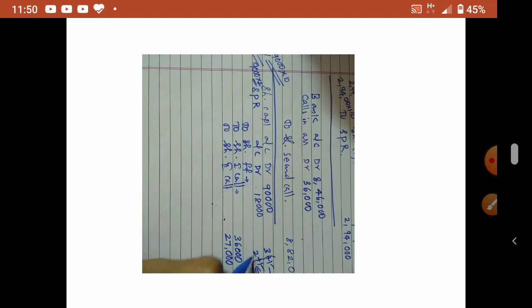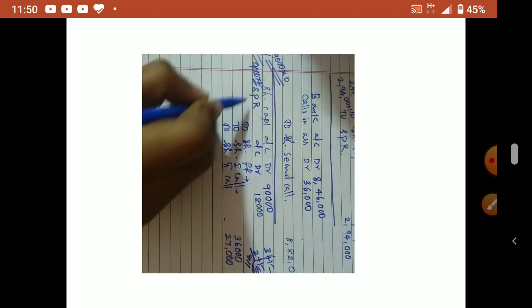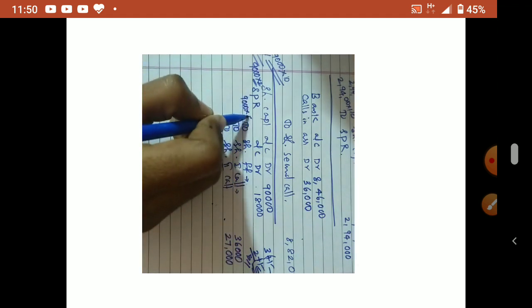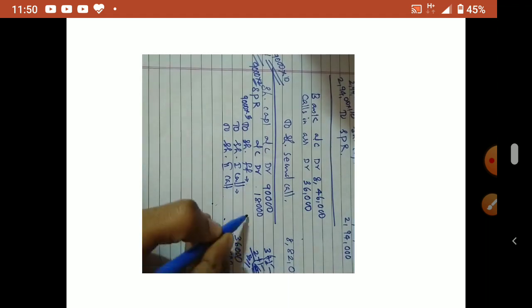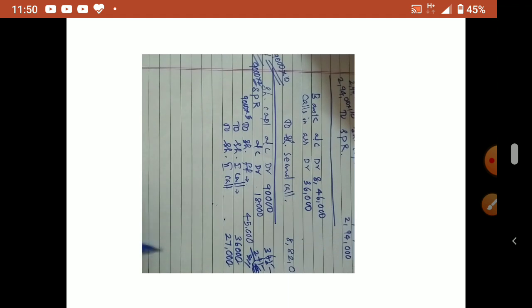So share forfeiture में 5. Nominal value 5. So how much will come? 9,000 into 5. Understood? No? इसके साथ जो premium है, that you don't take because already received. So 9,000 into 5, how much? 45,000. This both installment including premium only because not received that premium. So debited also, credited also. But share forfeiture के साथ when you write application के allotment के premium लेना नहीं क्योंकि वो हमको already मिल गया. So without a premium 3 plus 2, 5 only you have to take.